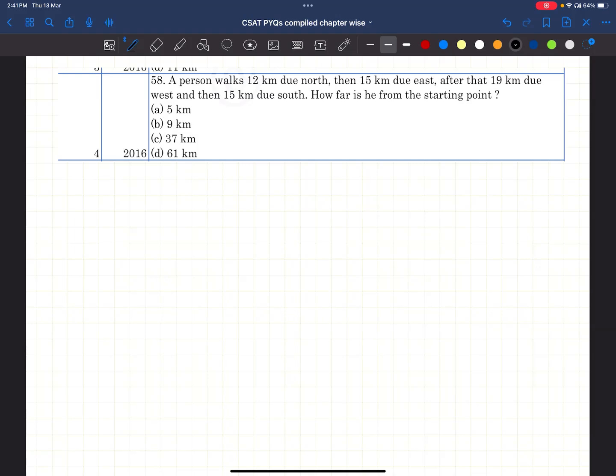The person walks 12 kilometers due north. Then 15 kilometers due east. So he is walking 15 kilometers east. After that, 19 kilometers due west. From here he is walking west 19 kilometers. Add this 15. That means the remaining 4 kilometers.